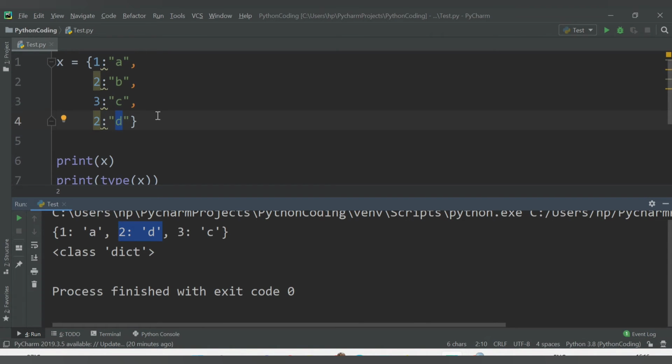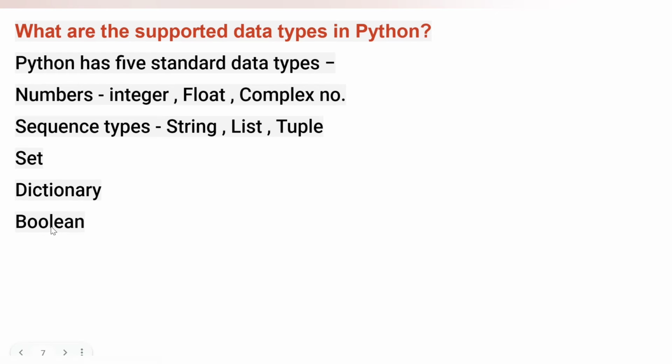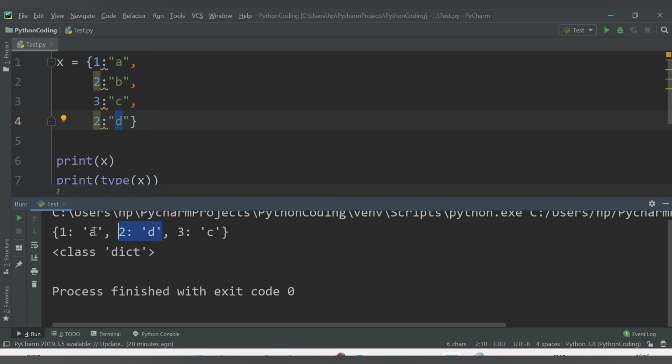Another data type that we want to check here is the last one, that is Boolean. So what is the use of Boolean? The Boolean type provides two built-in values, true and false. These values are used to determine whether the given statement is true or false.